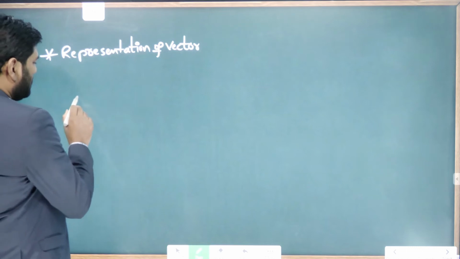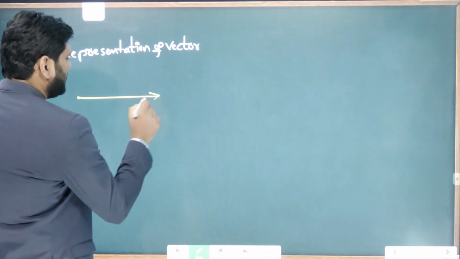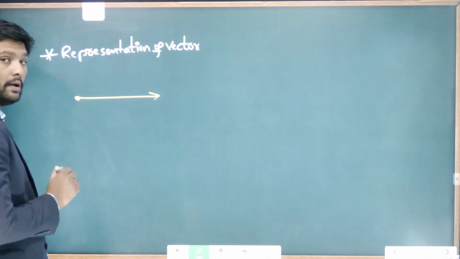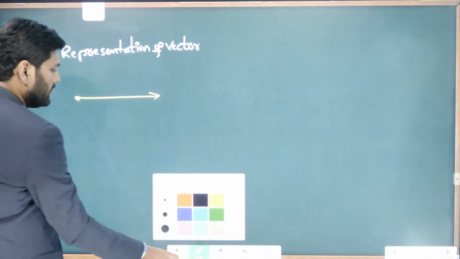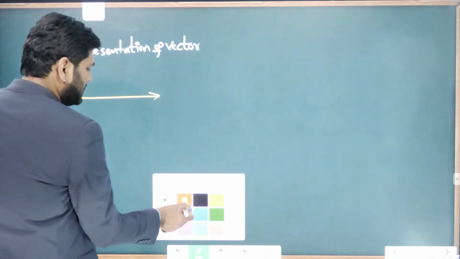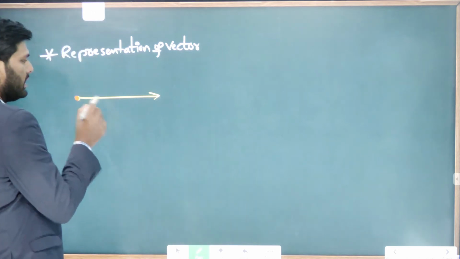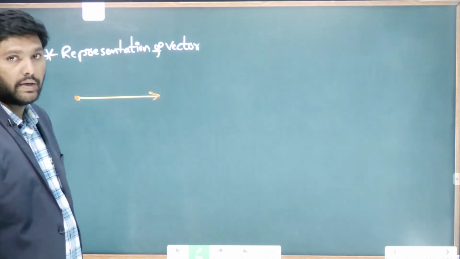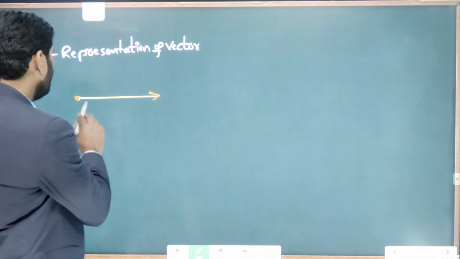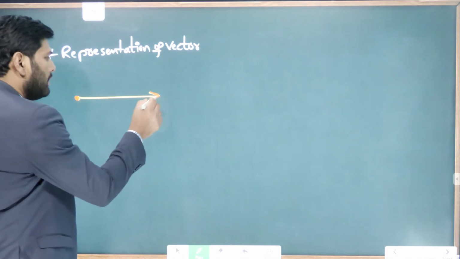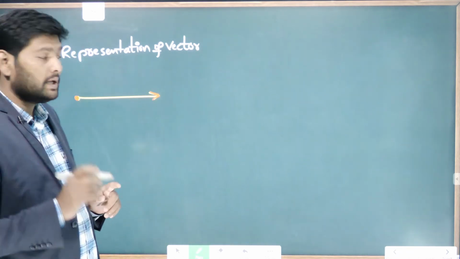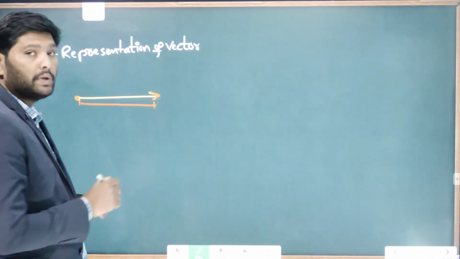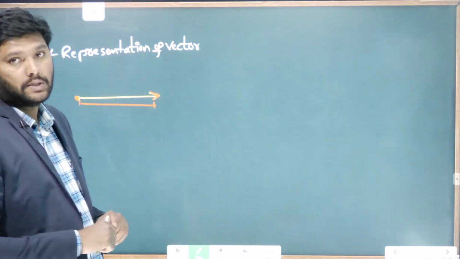For example, this is a vector. This end is called the tail of the vector, and this end is called the head of the vector. The arrow represents the direction of the vector, and the length from here to here represents the magnitude of that vector.